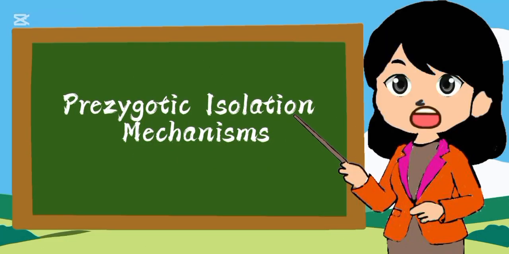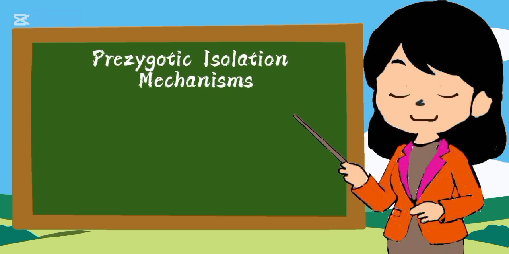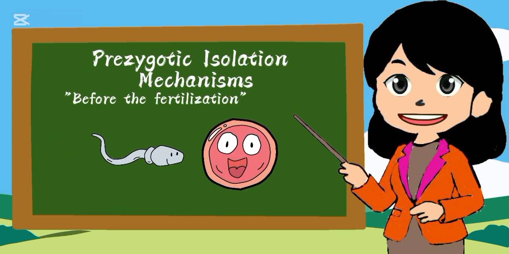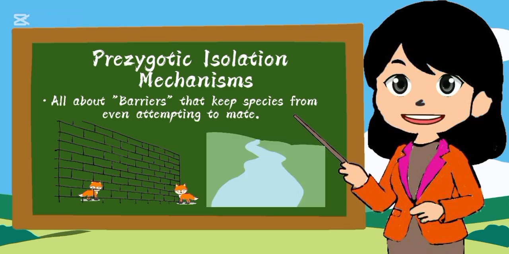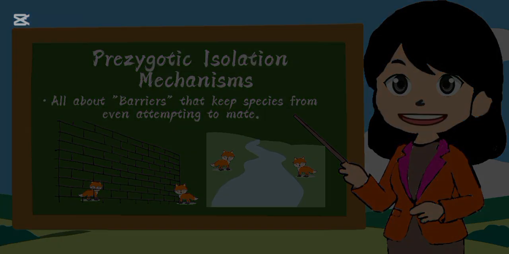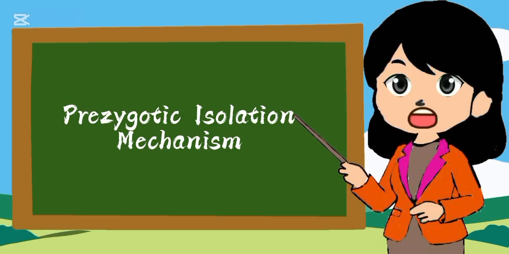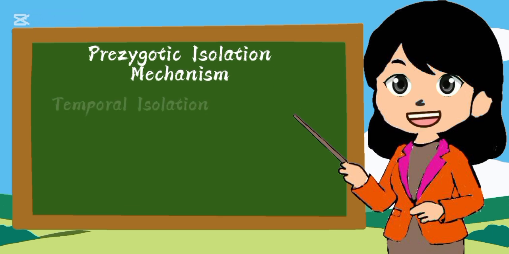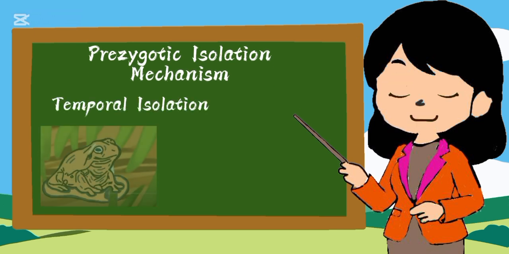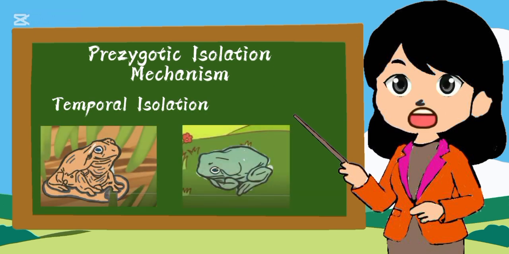First, let's look at prezygotic isolation. This occurs before fertilization, when sperm and egg never get the chance to meet. Prezygotic mechanisms are all about barriers that keep species from even attempting to mate. There are several types of prezygotic isolation mechanisms, which we can break down into 5 categories. First is temporal isolation. This is when two species reproduce at different times.